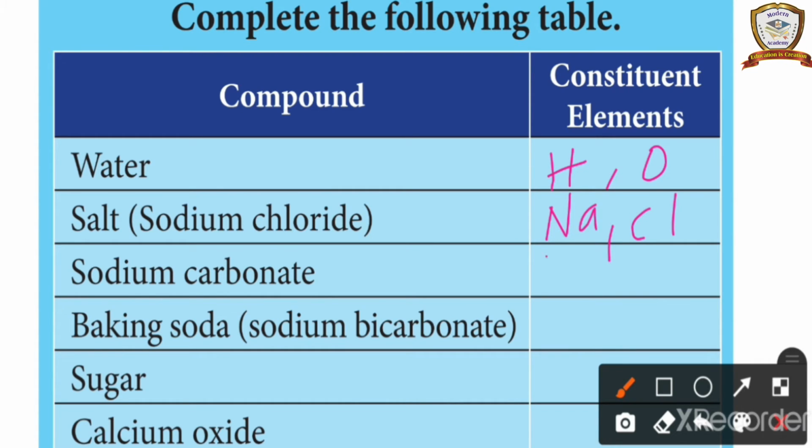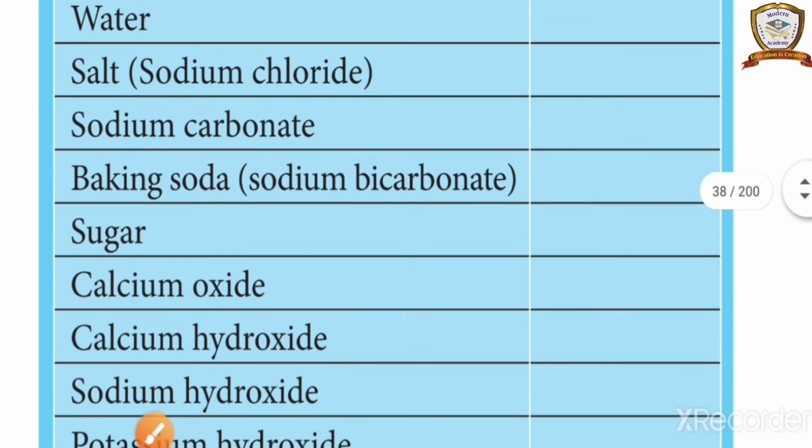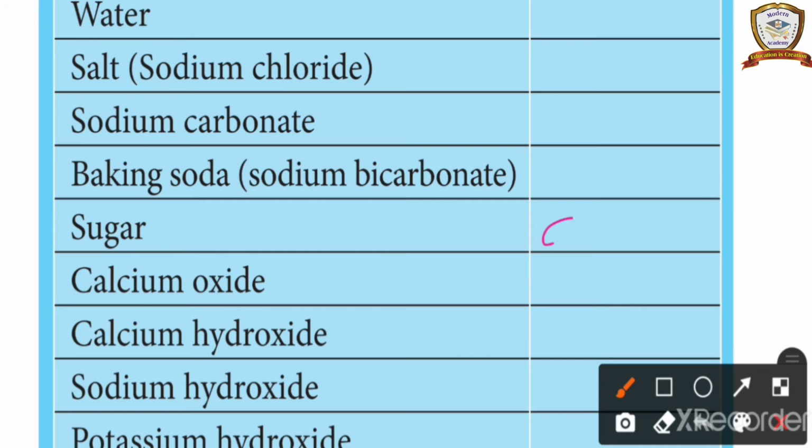Sodium carbonate: sodium, carbon and oxygen are the constituent elements. Baking soda: sodium, hydrogen, carbon and oxygen are the constituent elements. Next, sugar: carbon, hydrogen and oxygen. Next, calcium oxide: calcium and oxygen are the constituent elements. Next, calcium hydroxide: calcium, hydrogen and oxygen are the constituent elements.